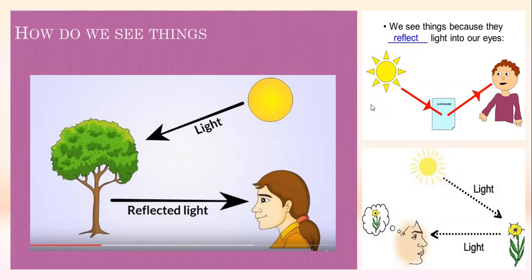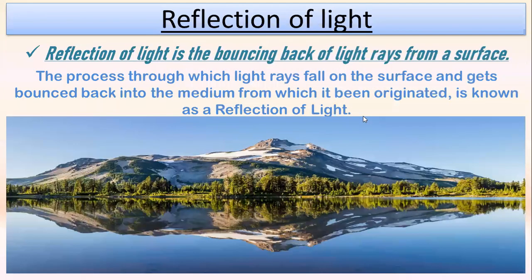When the light ray crosses through a transparent or translucent medium, it bends from its actual position, and that bending of the light ray is known as the refraction of light. That we are going to study in the next class, but here we will go for the reflection of light, how reflection goes and what reflection means.